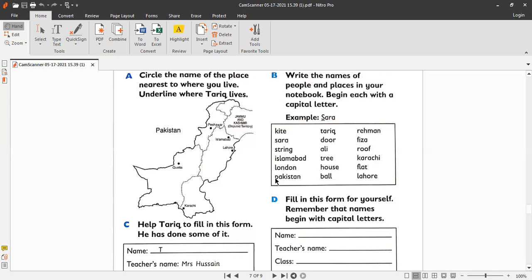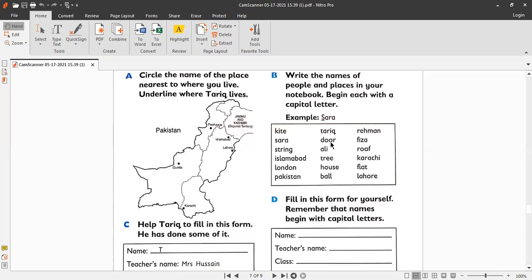Next, it's Pakistan. Cross out p and write capital P, because Pakistan, look at this P here, and you have to write this kind of P here, because Pakistan is the name of our country and it is a very special name. Okay, now moving on to the next column, it's Tariq. The first word is Tariq. So cross out the small t and write capital T here, because it's a proper noun.